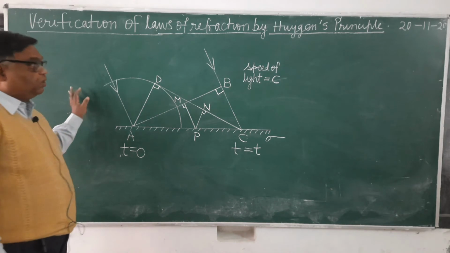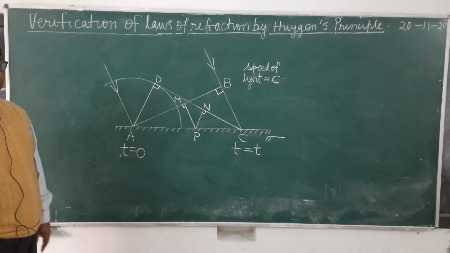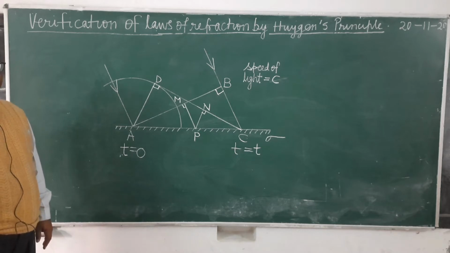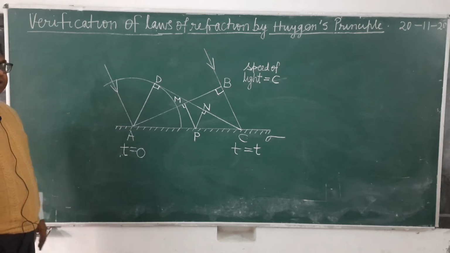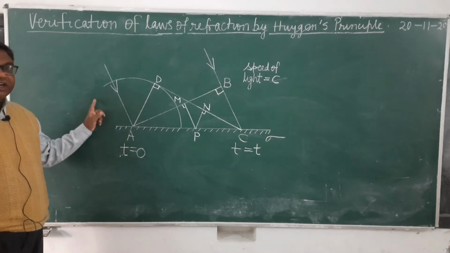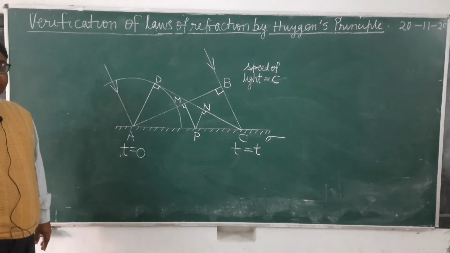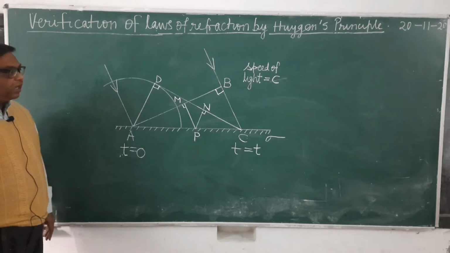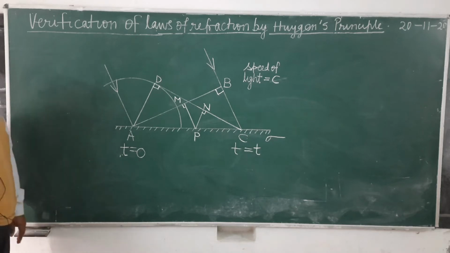Now today we will do the verification of laws of reflection by the Huygens principle. What is reflection and what are the laws of reflection? About that you know. First, the incident ray, reflected ray and normal all lie on the same plane. And number two, the angle of incidence is equal to the angle of reflection. So these laws we will verify by using Huygens principle.